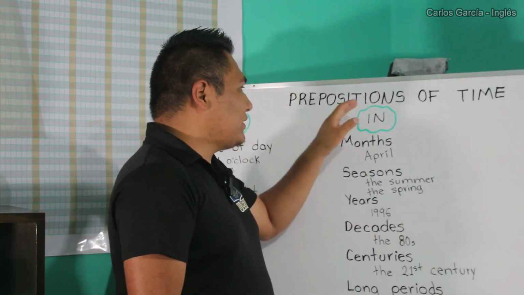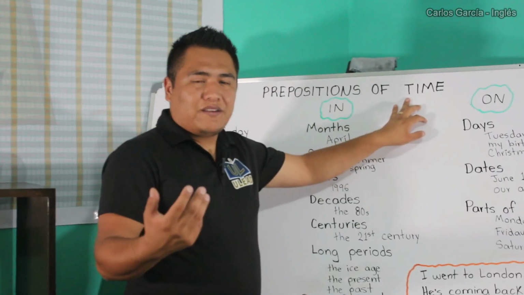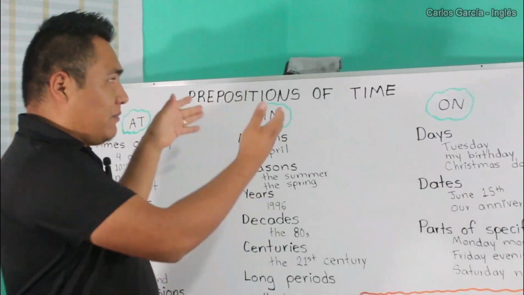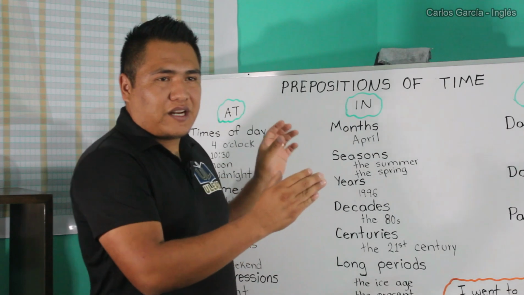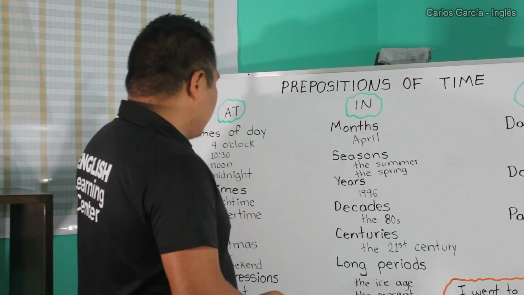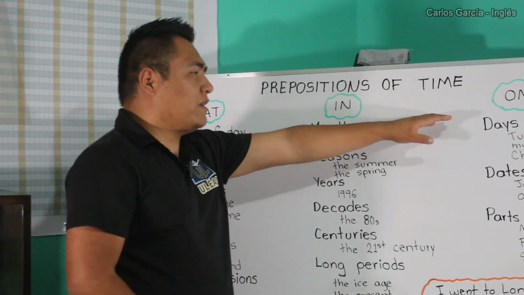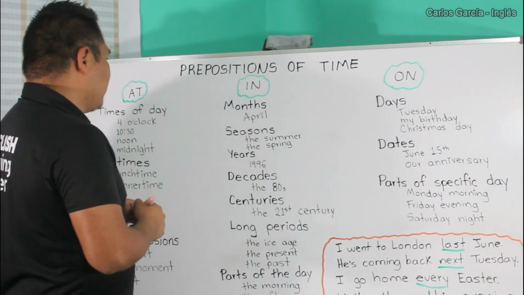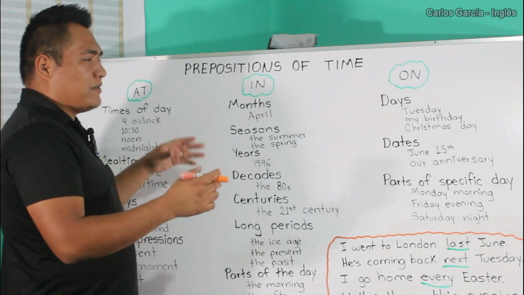Welcome back again. Today we're going to talk about prepositions of time. I have made another video about prepositions of place, but this time we're going to talk about time. I have three prepositions that I'm going to talk about today. The first one is at, the second is in, and the third one is on. I put almost everything that I need to explain here, so I just need to add at, in, on, and that's pretty much it.